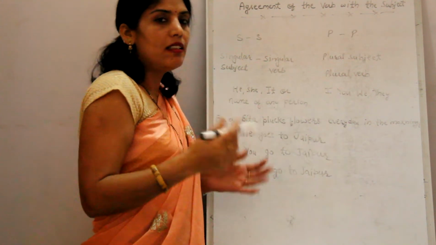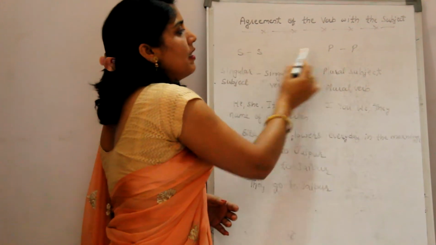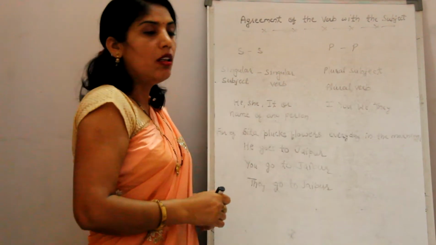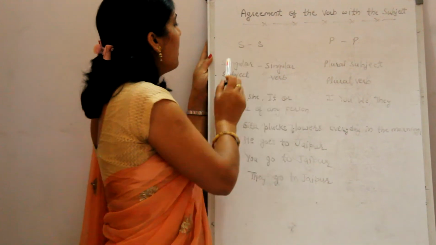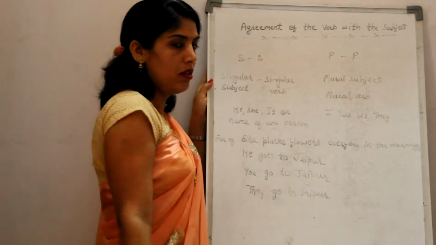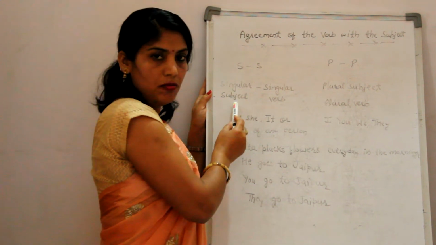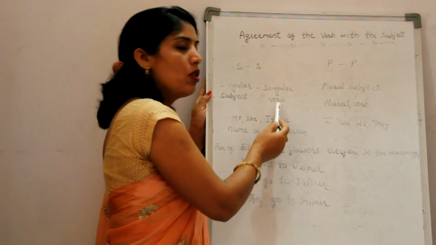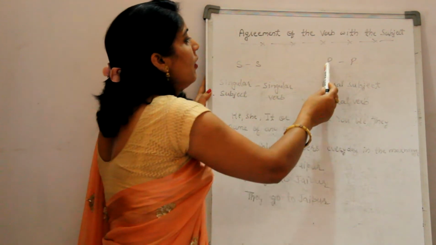You can easily learn it by knowing a simple rule that is called the SSPP rule. Now let me explain what this SSPP rule is. This S means singular subject and this S means singular verb. Whenever in a sentence a singular subject comes, we should use a singular verb with the sentence.